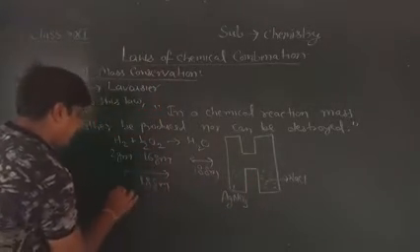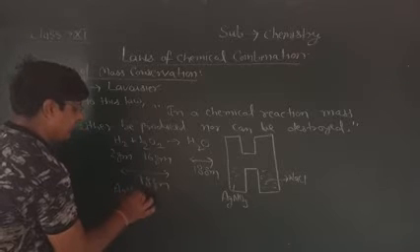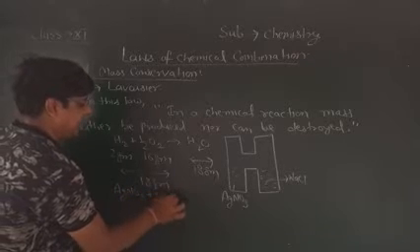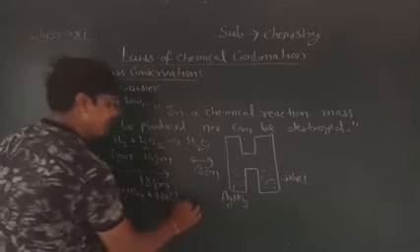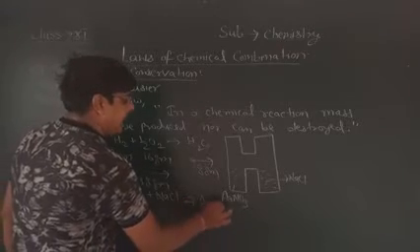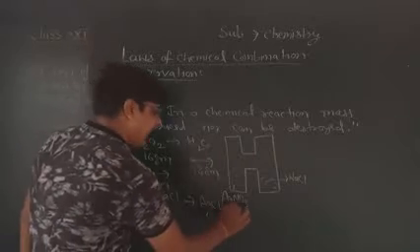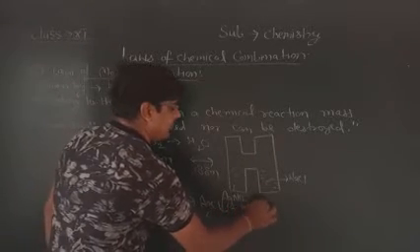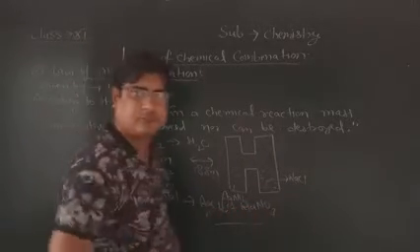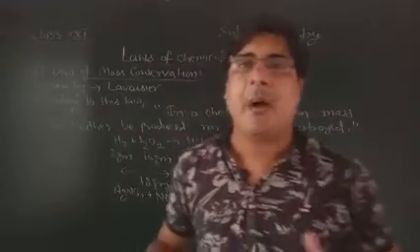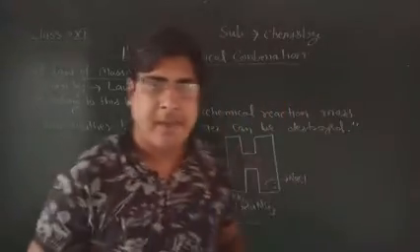If we mix both these solutions, the reaction will take place. And which reaction will take place? The precipitate of AgCl and NaNO3 will form. First he observed the mass before the reaction.